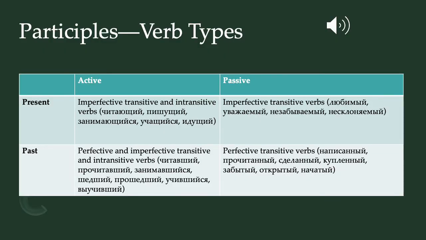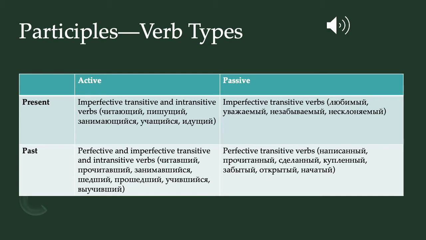Let's start off by talking about the different types of verbs you can use to make different types of participles. If you look at this chart here on slide 2 of the PowerPoint, you can see that present active participles take imperfective, transitive and intransitive verbs.